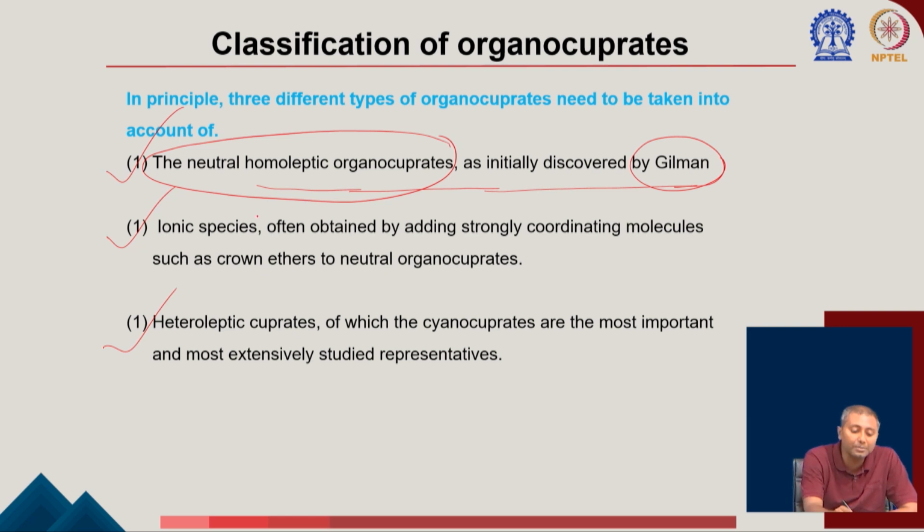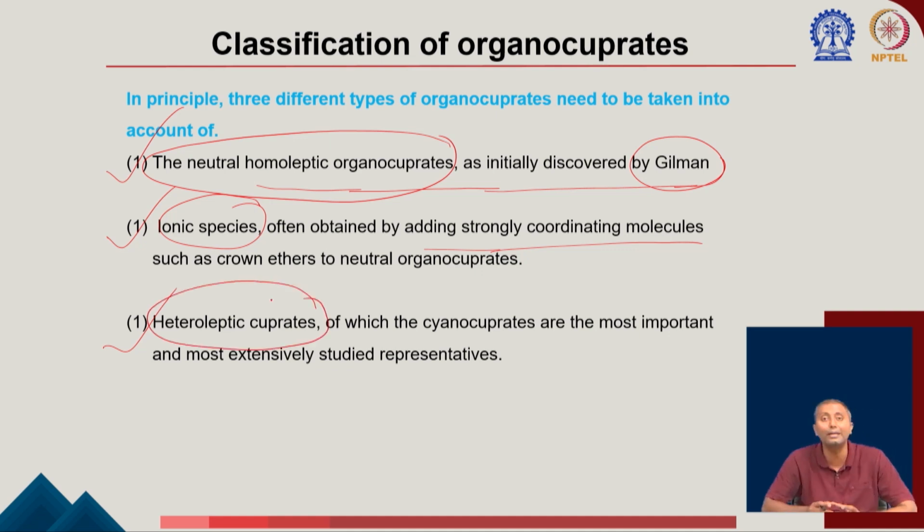Then there are ionic species, often with strongly coordinating molecular species like crown ether. Then there are heteroleptic cuprates, where different ligands are bound to the copper. You will see that sometimes there will be two different groups, and one particular group will participate in a reaction. I am going to talk about all these different things.